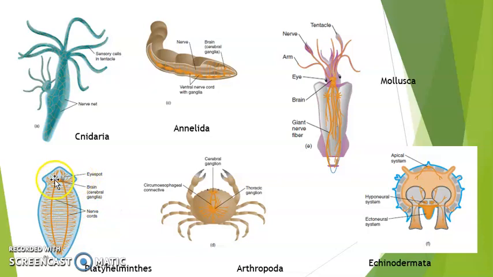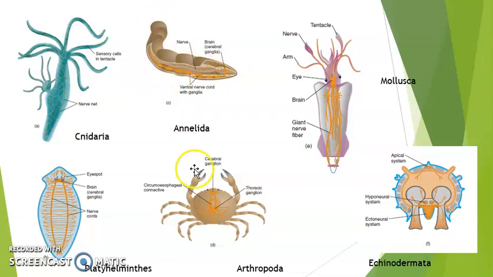They have a set of cerebral ganglia, nerve cords, and connected nerves. Then you see Annelida, which have a more complex brain, we can say, in comparison to Planaria and the Cnidaria, which do not have a brain. They have a circle of cerebral ganglia. We can also say sometimes that the first brain which could actually be called a brain appears in Annelida. They have a set of cerebral ganglia which make a brain-like structure. Then there is a ventral nerve cord going down. You can see many ganglia with connecting nerves rising from them.